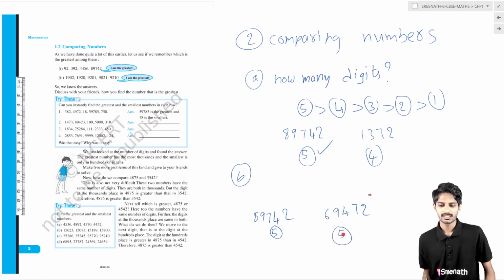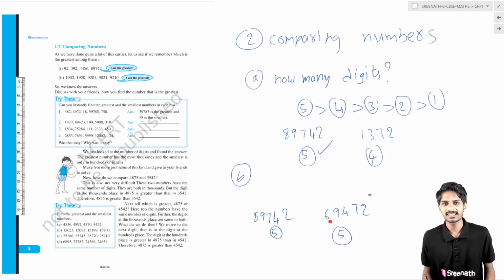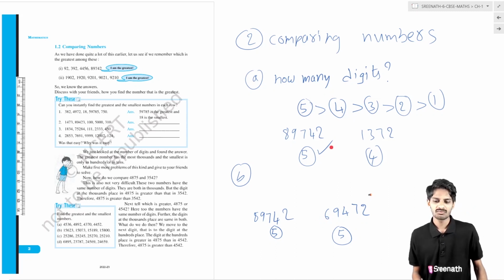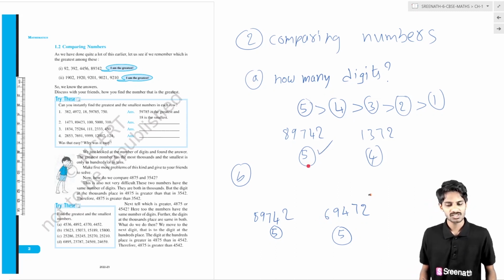It is also a 5 digit number. Then how will we compare these two numbers? Which number is greatest? What we learned previously is that the number with more digits is the greatest, but here both numbers have the same number of digits.